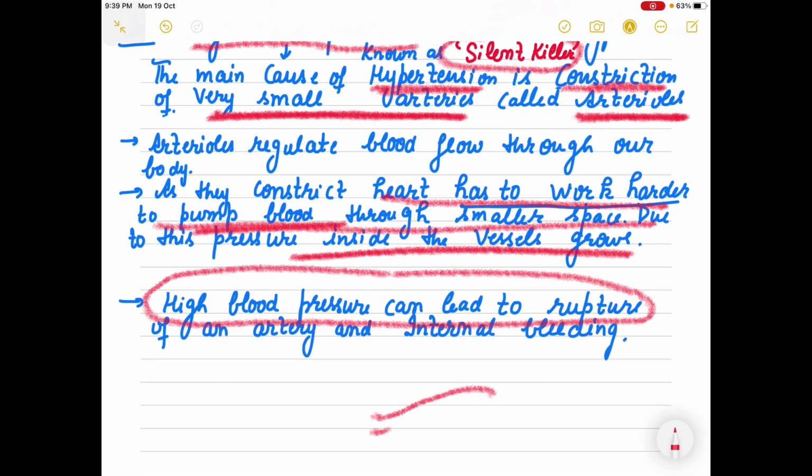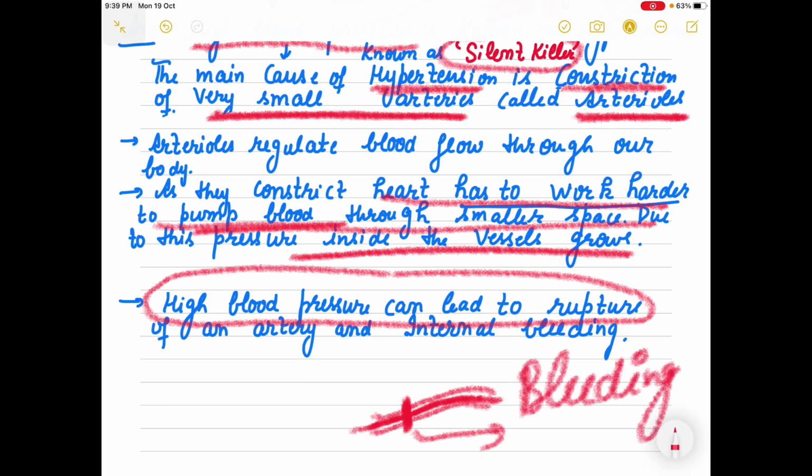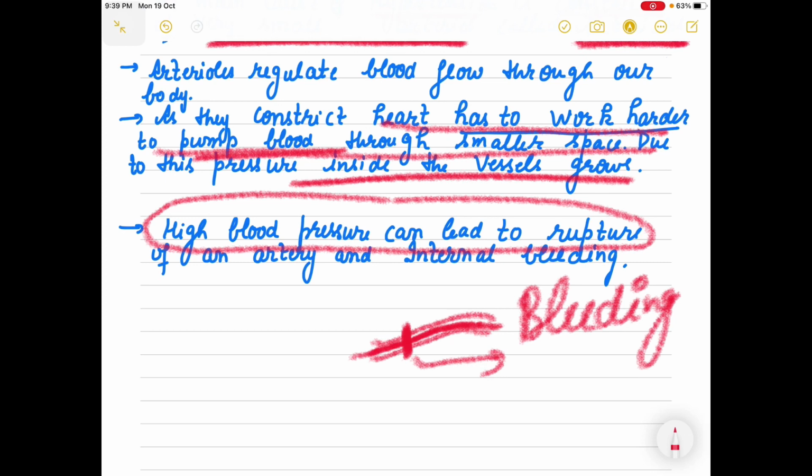Now finally, think about it: in this small path there will be a lot of pressure, due to which sometimes the artery gets ruptured, and if it ruptures, bleeding will start, and it leads to internal bleeding.